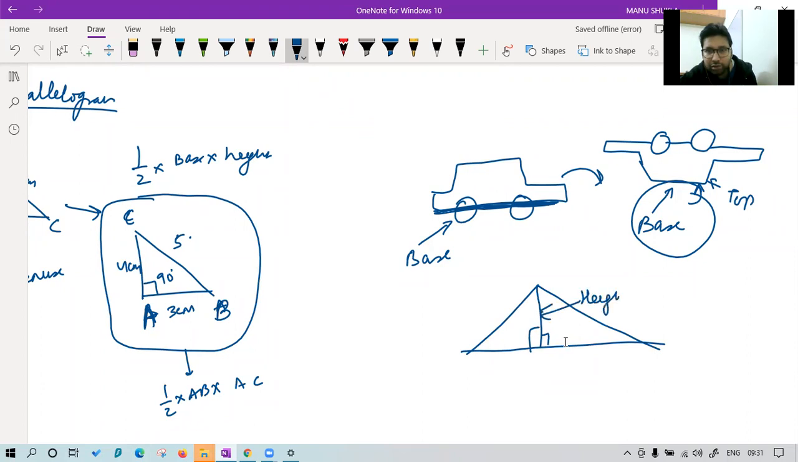If you remember, then what is base? Then base is this BC. Why? Because on the base we have drawn a perpendicular. So on whichever side you draw a perpendicular, that will be your base, and the perpendicular will be your height. So perpendicular is the height, and the side on which it is coming is your base.